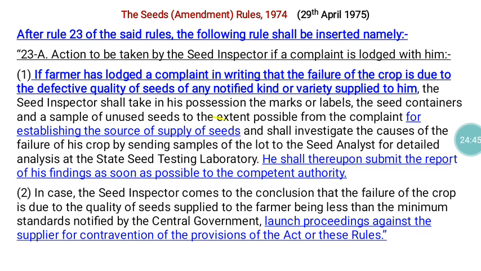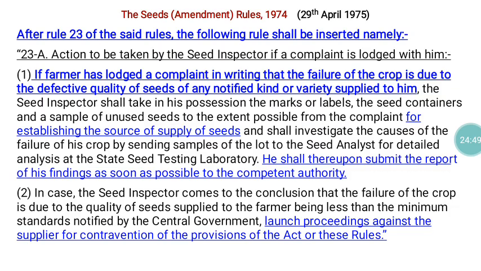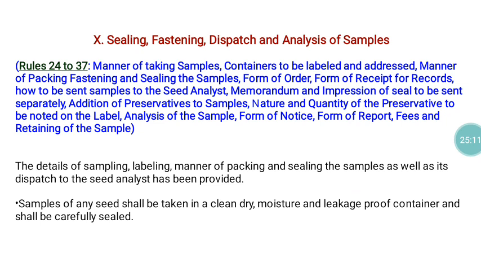Based on that, they have to establish the source of the supply. After that, they can go for the inquiry. Through that inquiry, whatever report is prepared should be communicated to the competent authority. If the inspector feels that the seller has committed a mistake, they can prepare proceedings, and also take actions as per this Act or rule.